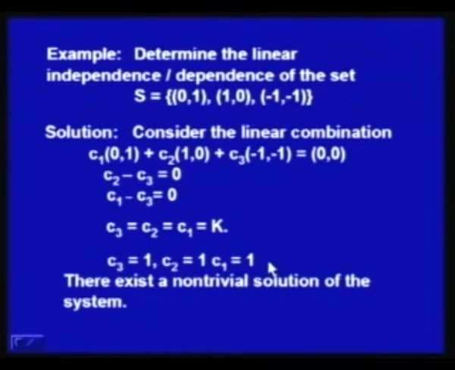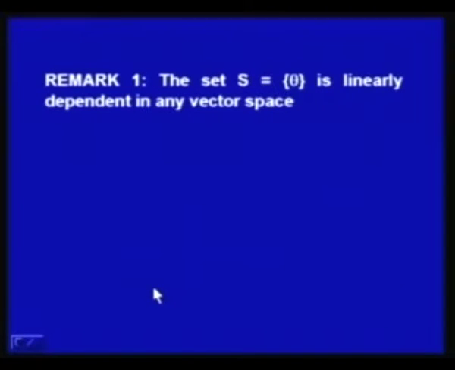So, a non-trivial solution is possible. So, there exists a non-trivial solution of the given system, and hence we say the 3 vectors in the set S are linearly dependent, or the set is the set of linearly dependent vectors.